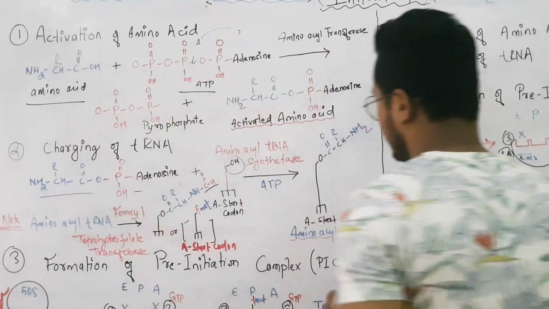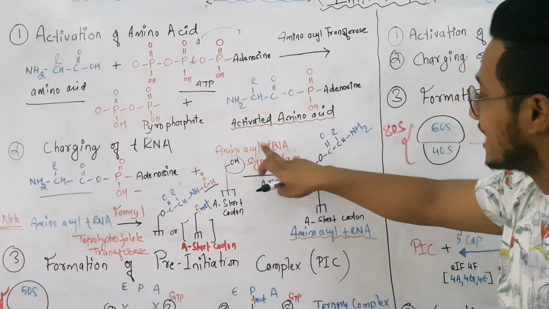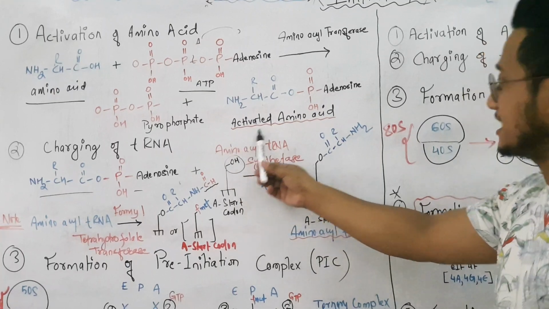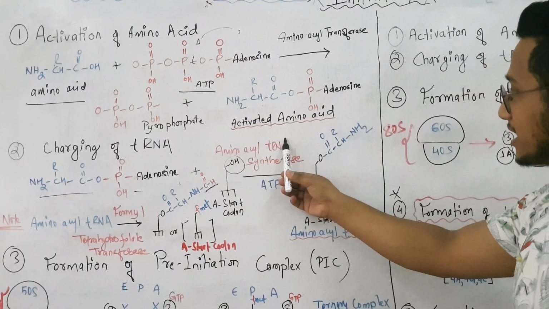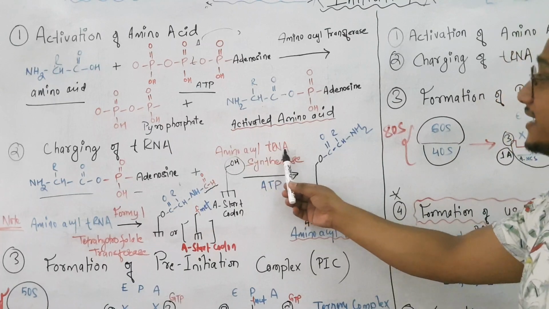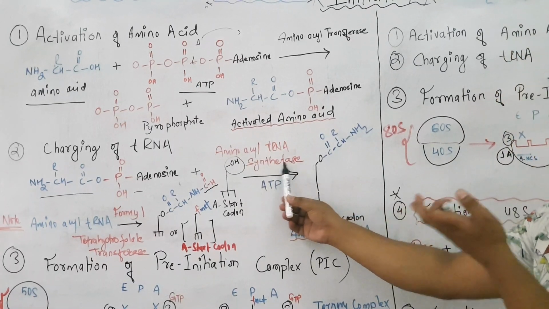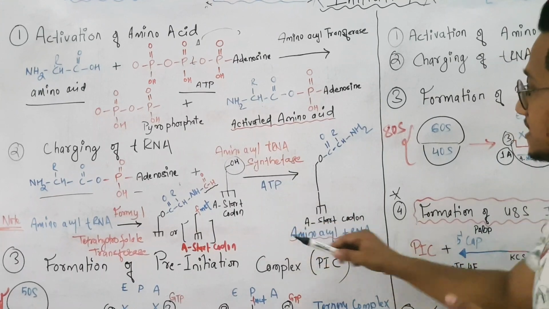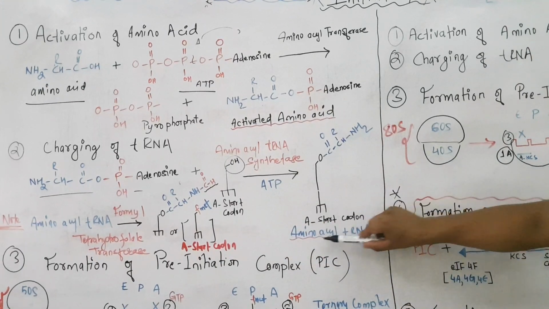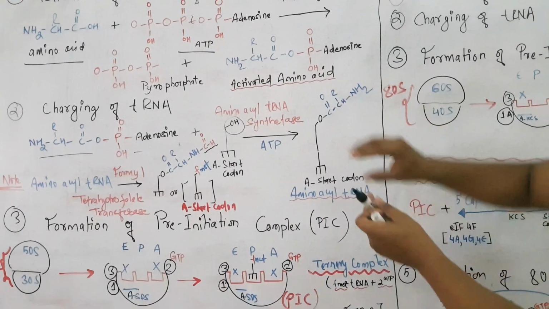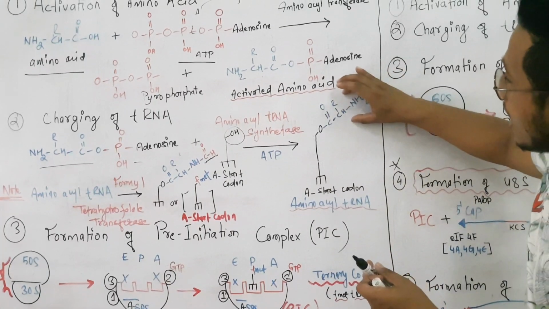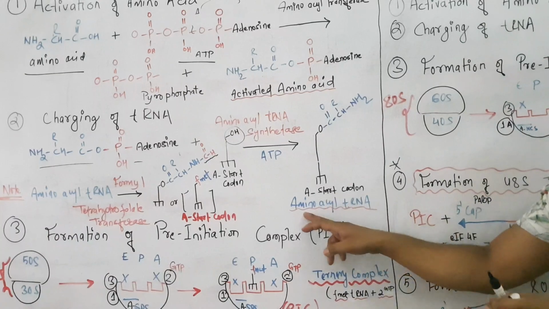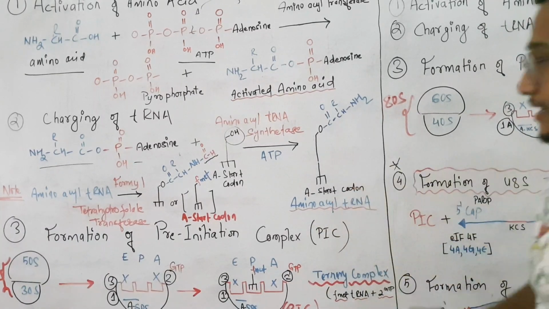So what happens? Aminoacyl tRNA synthetase. So basically you see the aminoacyl is being transferred to tRNA, and thus aminoacyl tRNA is formed, that means synthetase. And whenever there is an enzyme synthetase, ATP is utilized. Thus we have aminoacyl tRNA, and lodging the amino acid over tRNA is actually called charging of tRNA. So this is our activated tRNA.